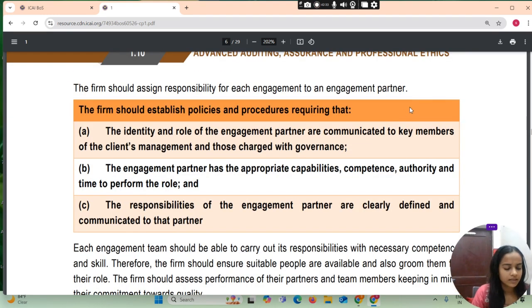The firm should assign responsibility for each engagement to an engagement partner. The firm should establish policy and procedure requiring that the identity and role of the engagement partner are communicated to key members of the client management and those charged with governance. The engagement partner has the appropriate capability, competence, authority, and time to perform the role, and the responsibility of engagement partner are clearly defined and communicated to that partner.